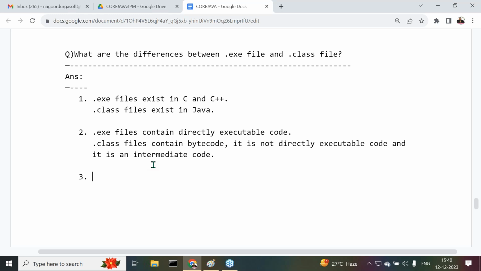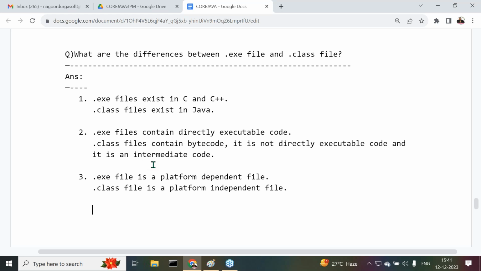It has neutral bytecode and does not represent any operating system. So a .exe file is a platform dependent file, whereas a .class file is a platform independent file.